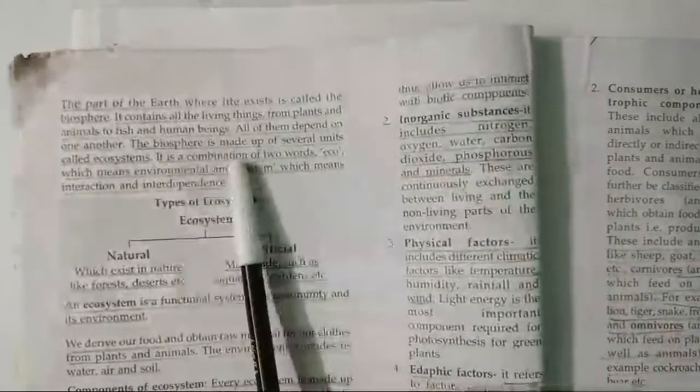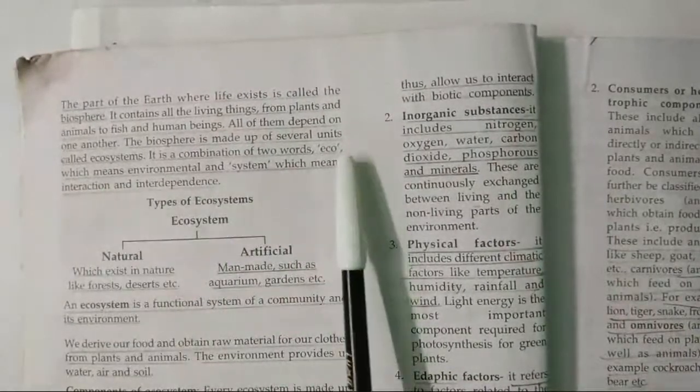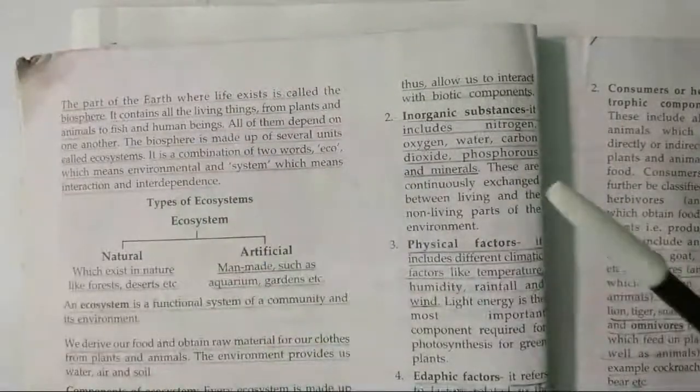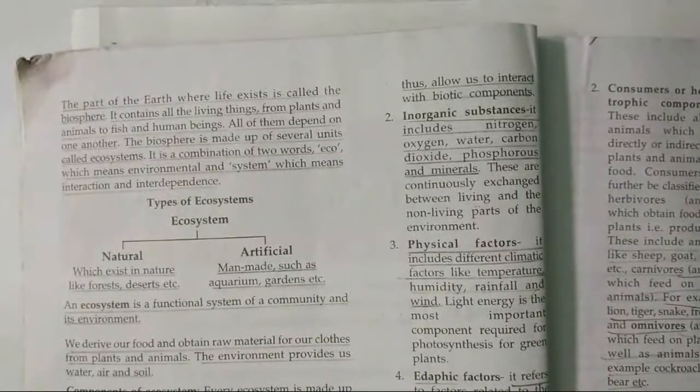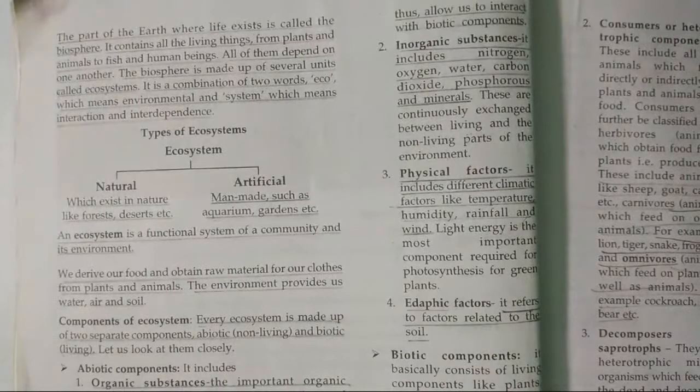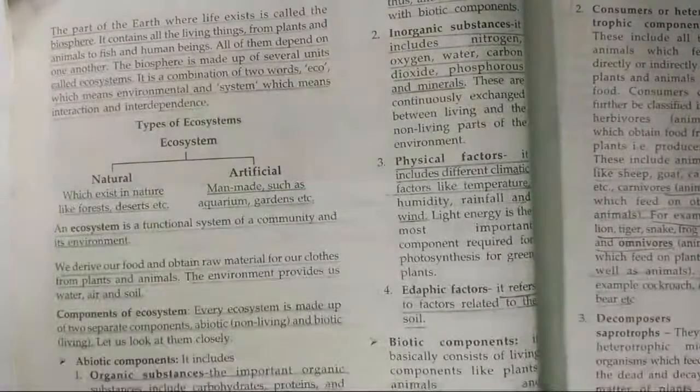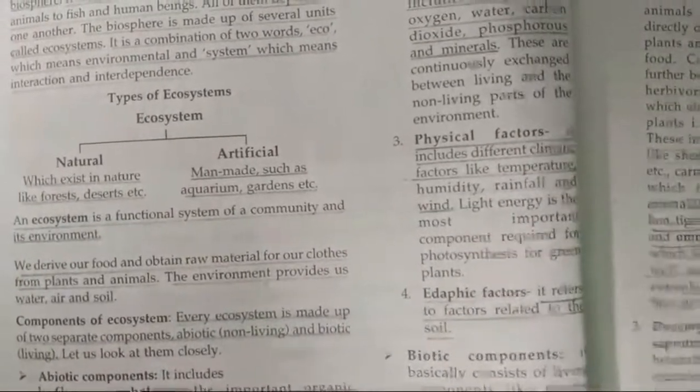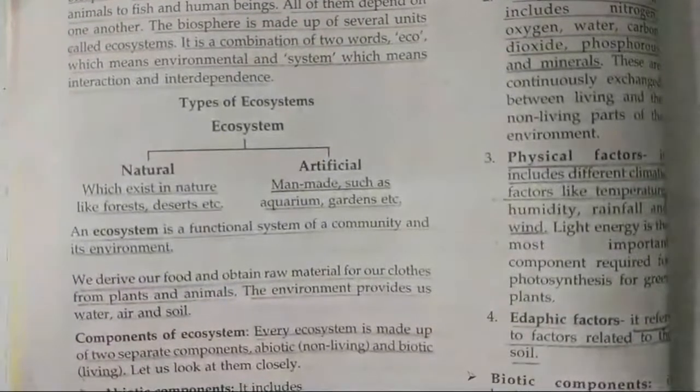The biosphere is made up of several units, and they are called ecosystems. So what is an ecosystem and what are the types? The ecosystems are of two types: natural and artificial ecosystems. So as the words explain, what is a natural ecosystem and what is an artificial ecosystem?